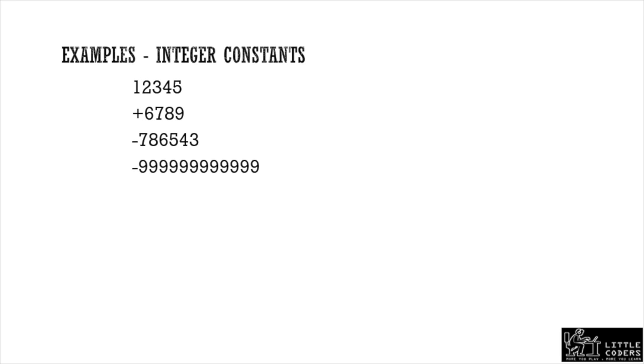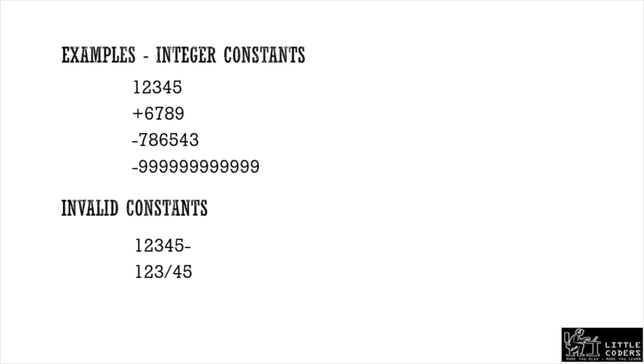For example, here 1, 2, 3, 4, 5 is an integer constant. With a plus sign, plus 6, 7, 8, 9; minus 7, 8, 6, 5, 4, 3; minus 9, 9, 9, 9, 9. All of these are valid integer constants. If you put the minus sign at the end, 1, 2, 3, 4, 5 minus, then it is an invalid constant because the sign follows the number.